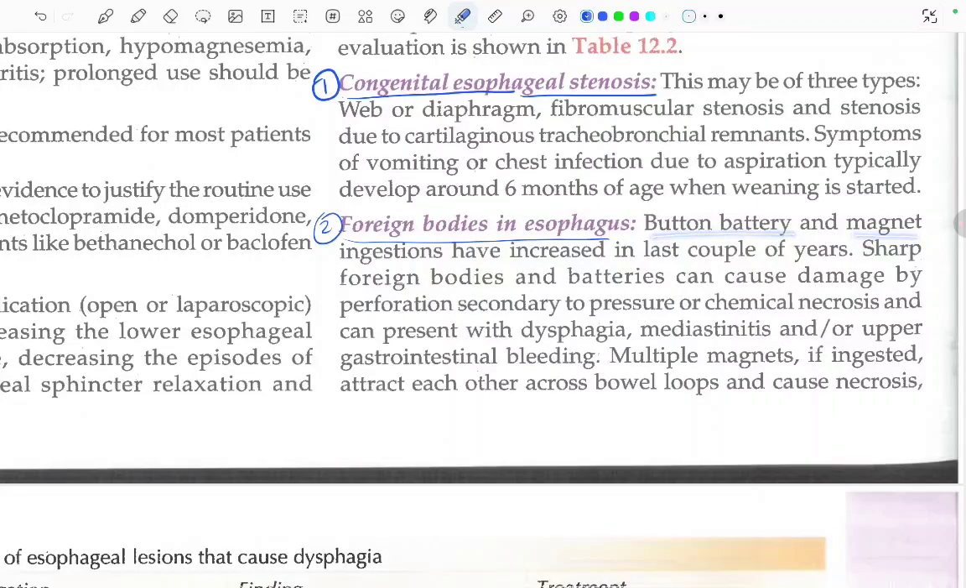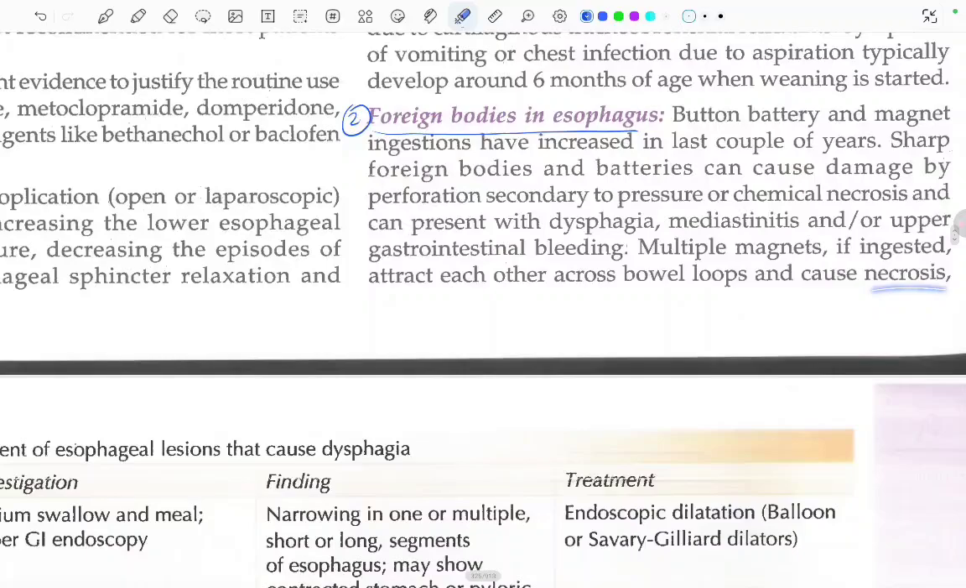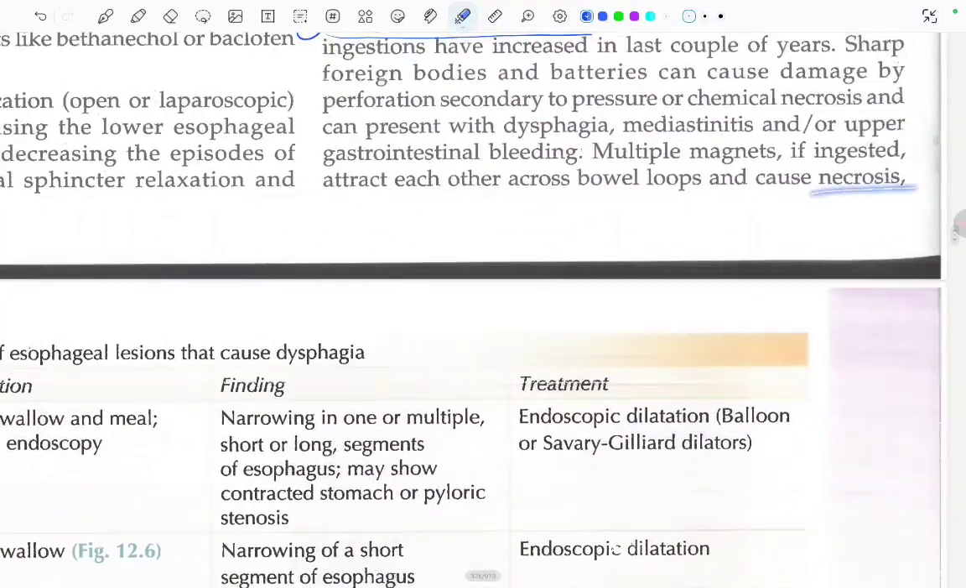Sharp foreign bodies and batteries can cause damage by perforation secondary to pressure, or chemical necrosis, and can present with dysphagia, mediastinitis, or upper gastrointestinal bleeding. What can be present? Dysphagia, mediastinitis, or upper GI bleeding. Multiple magnets, if ingested, attract each other across the bowel loops and can cause necrosis. If there is a history of multiple magnet ingestion, it can cause necrosis.